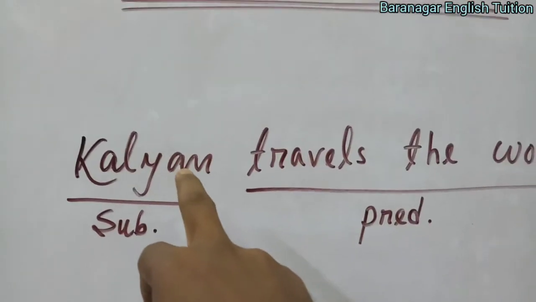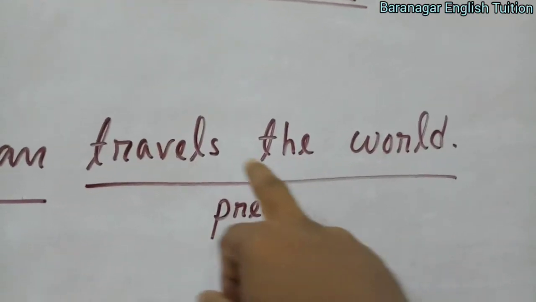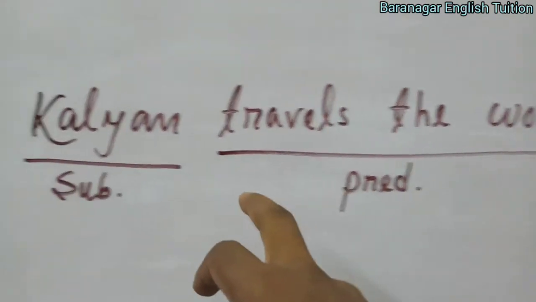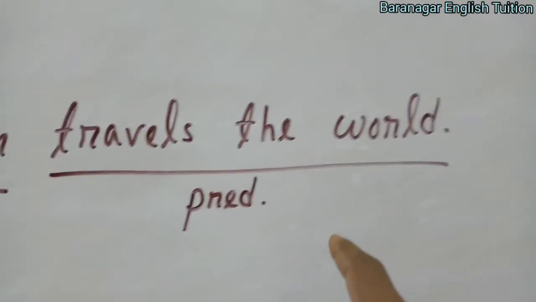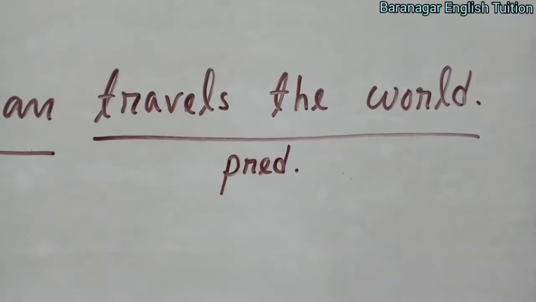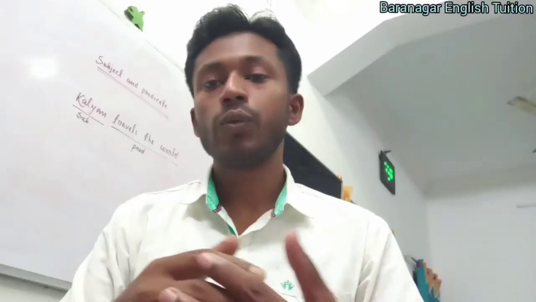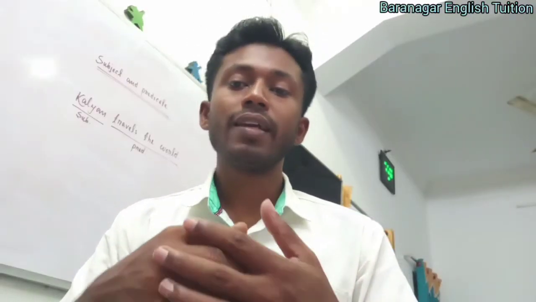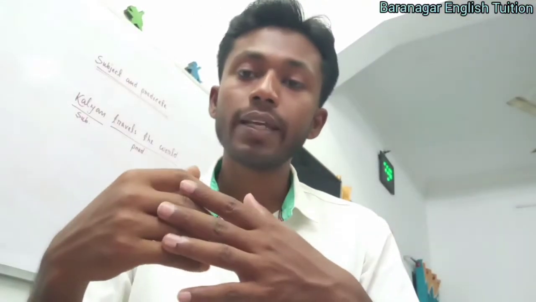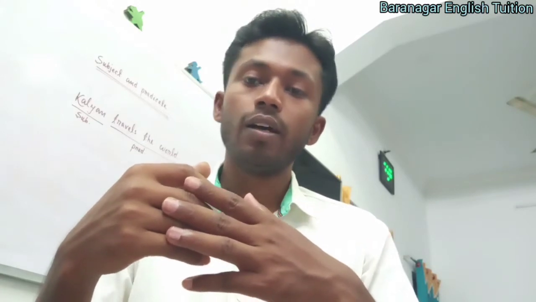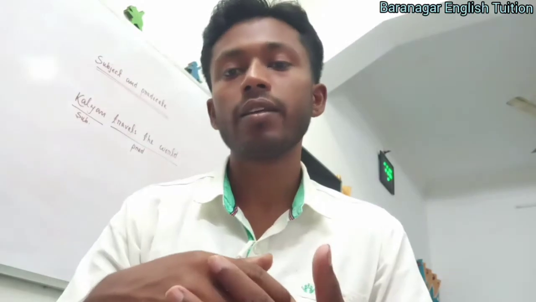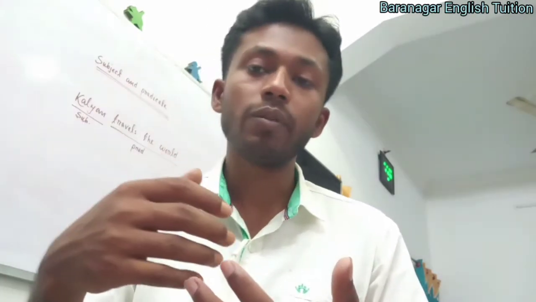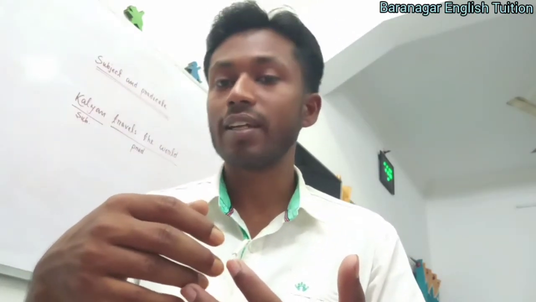This part of the sentence is subject and this part of the sentence is predicate. Now the question is how you would understand that this part of the sentence is predicate, or in case of other sentences as well. Today we will be learning about the chapter of subject and predicate, and we'll see in a sentence how you will find out what is subject and how you know that this part of the sentence is predicate. So let's start the class now.